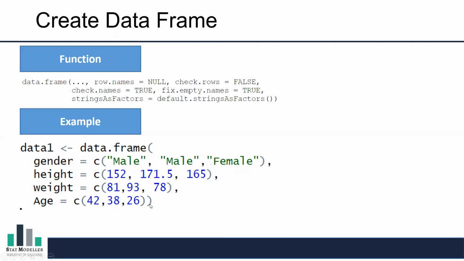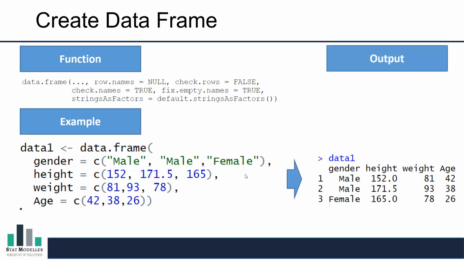If I run this command, then I'll be having this kind of output. You can see gender, height, weight, and age. So male, male, male, because we mentioned that over there. Height 152, 171.5, and 165. And weight 81, 93, and 78. And then age 42, 38, and 26. Right. So it properly forms a table. Right. So this is how we can use this.